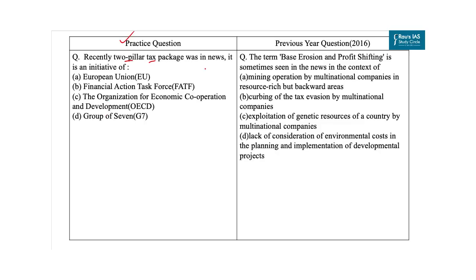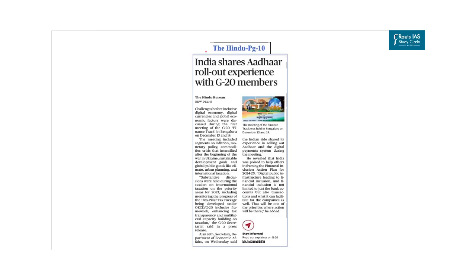Now, why we have taken this question? As UPSC has been asking questions based on terms occurring in news. Like in 2016, there was a question about base erosion and profit shifting. Now, let's come back to the practice question. Now, according to this article, which appeared on page 10 in The Hindu newspaper, India shares Aadhaar rollout experience with G20 members. Now, apart from this information, this article also talks about two-pillar tax package.